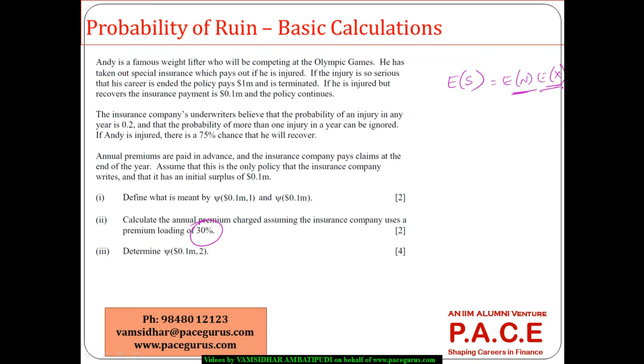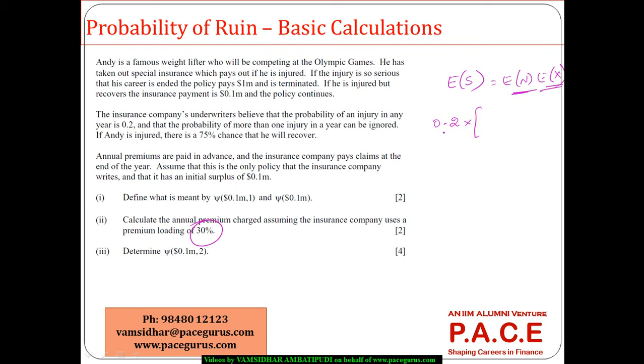For the expected value of X, the probability that an injury occurs is 0.2, so it is 0.2 times.